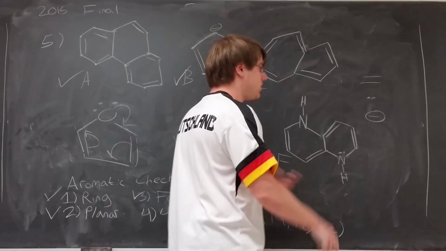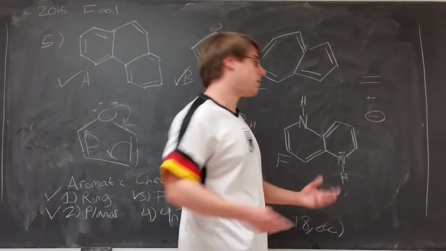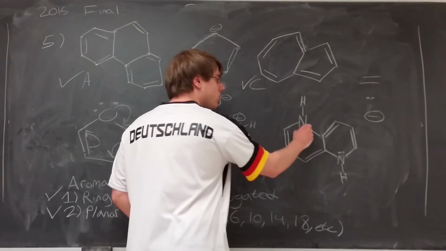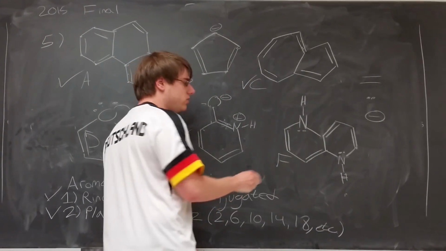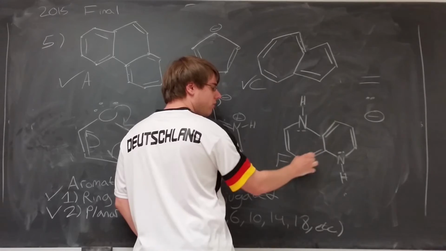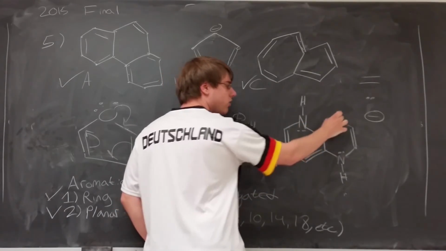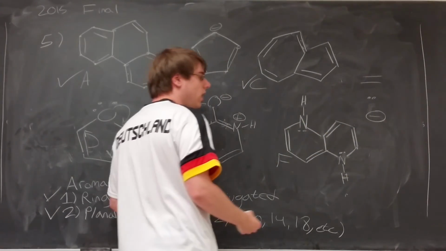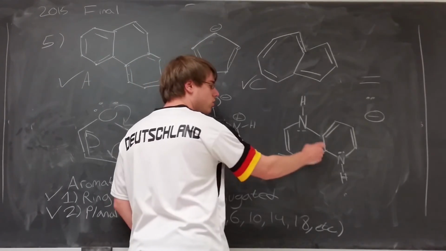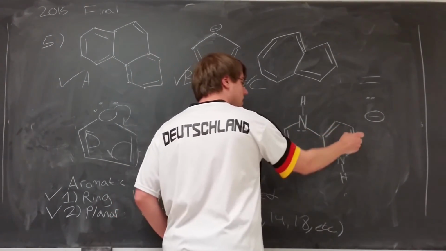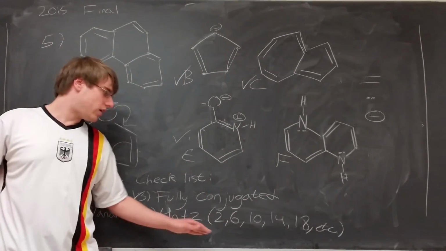Finally, choice F. Well, that's the only one left that we haven't solved for, so that must be the answer, but why? So this nitrogen has a lone pair on it, this nitrogen has a lone pair on it, and now let's look. Every member of this ring is either on a double bond or has a lone pair, and so now I just need to count my total valence, or my total electrons, and I get 2, 4, 6, 8, 10, 12. 12 is not on this list.